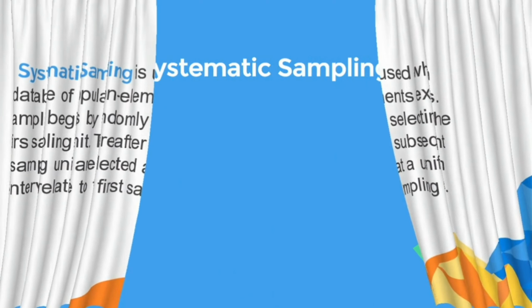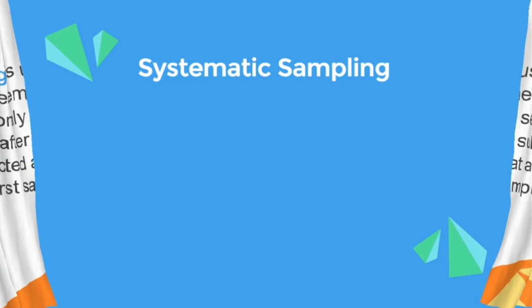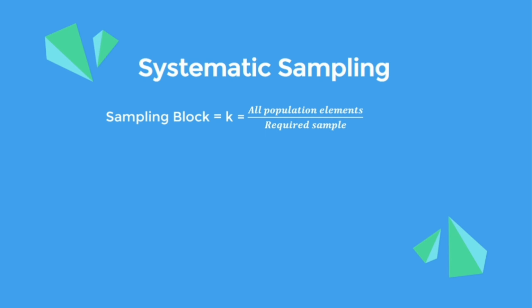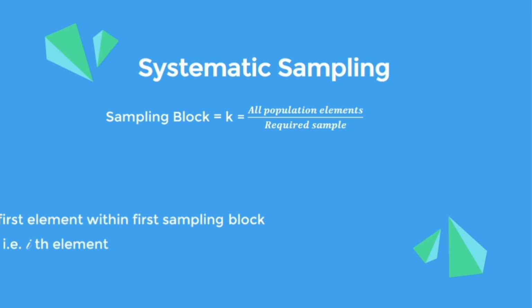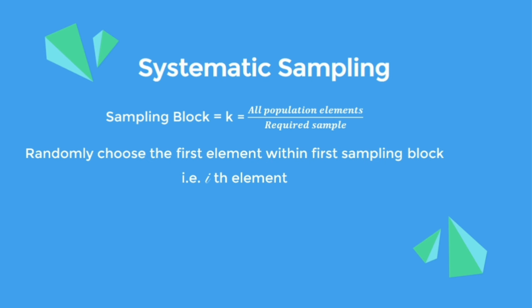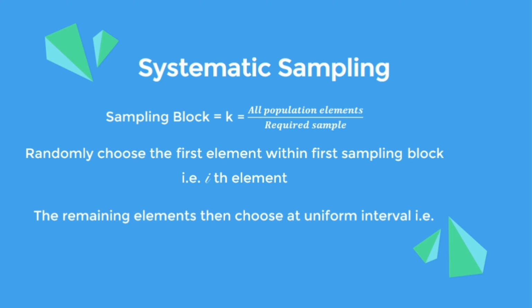To draw a systematic sample, first divide the number of elements in the population by the required sample size to determine the size of the sampling block. Then randomly choose the first element within the first sampling block. Here we can use simple random sampling to select the first element randomly. Then choose subsequent elements at a uniform interval. Since only the first element is randomly selected, some randomness is sacrificed.